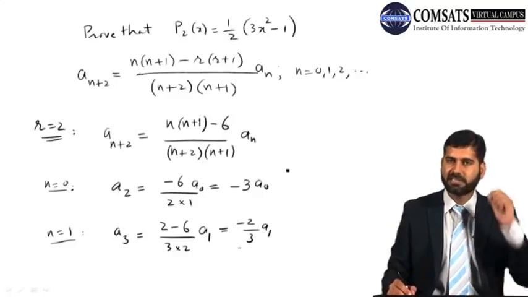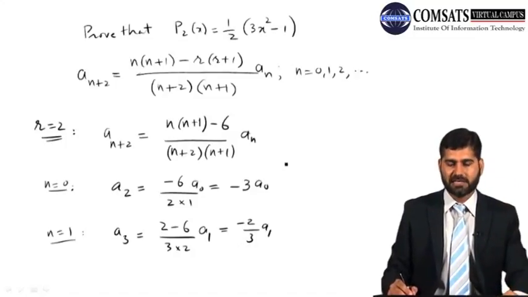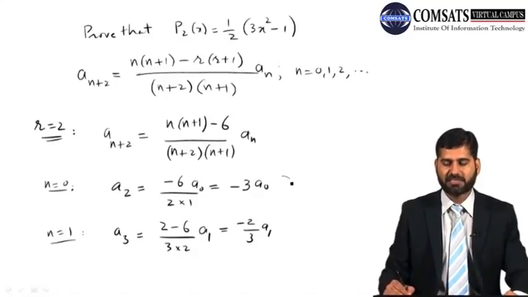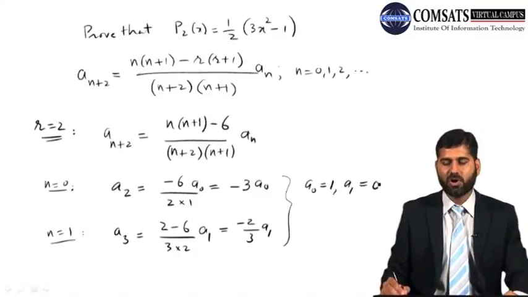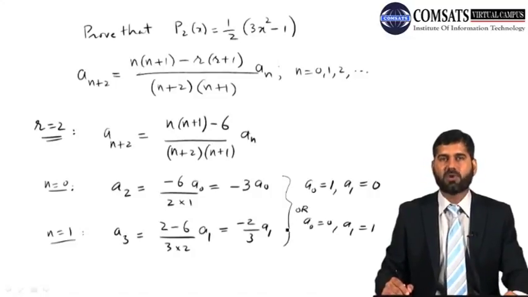So as we mentioned, to get the Legendre polynomial, again we need to fix them, either a0 is 1 and a1 is 0, or a0 is 0 and a1 is 1. So we need to consider one pair.